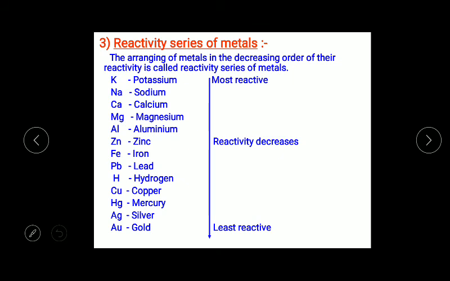They react with oxygen and hydrogen explosively, and catch fire whenever they are exposed to air and water. That's why potassium and sodium are kept in kerosene due to their highly reactive nature. Next, reactivity decreases, and in the moderate region, magnesium and aluminium are there. The least reactive metals are copper, mercury, silver and gold.